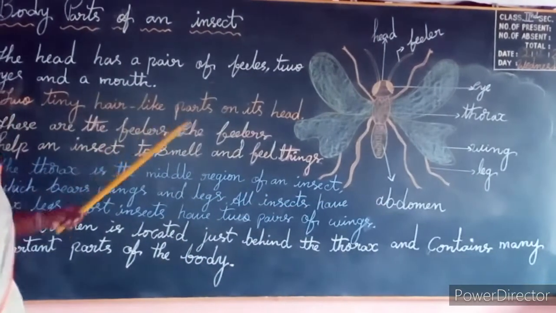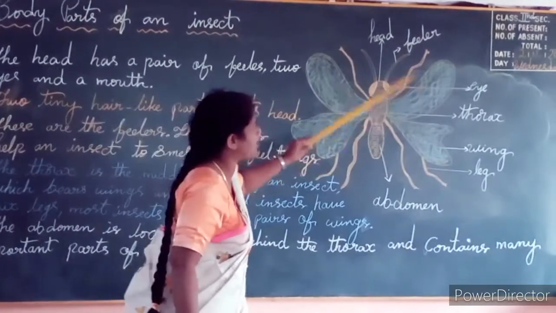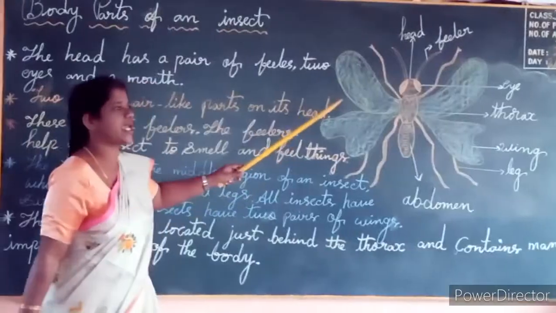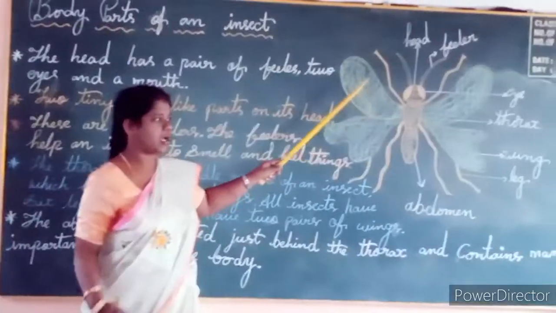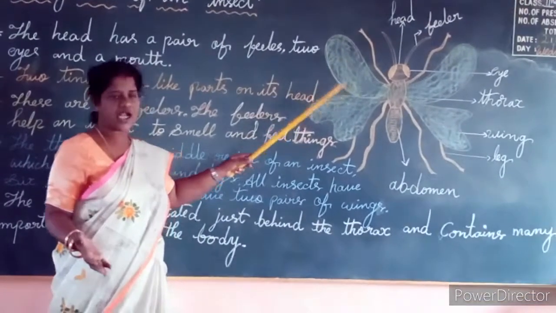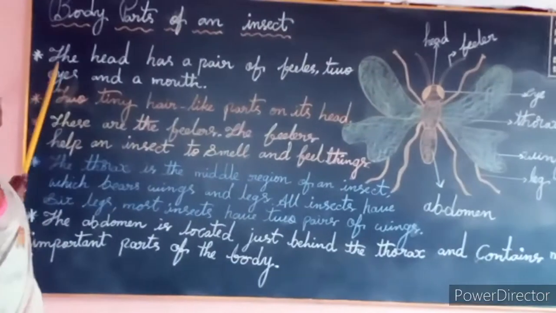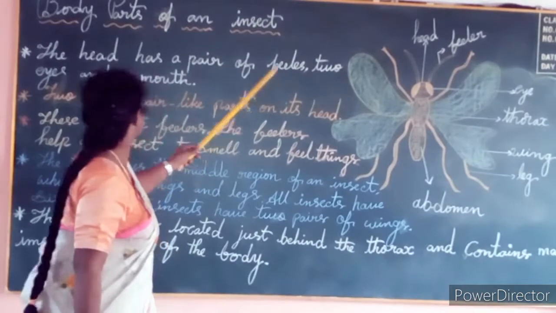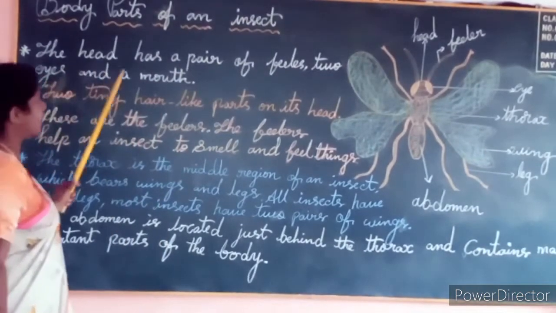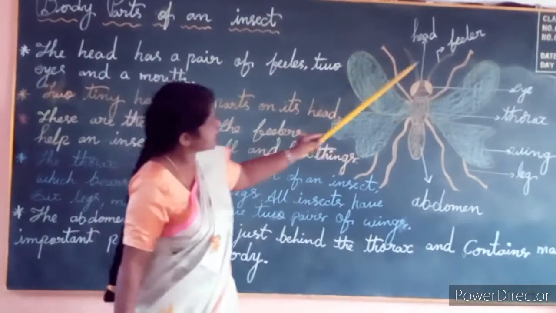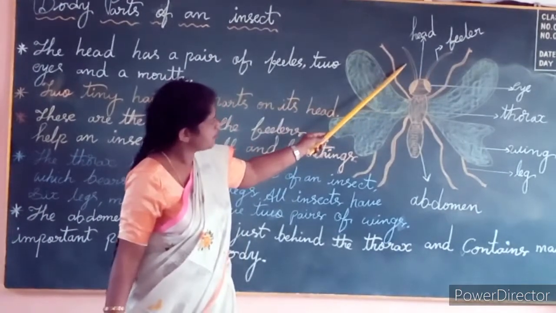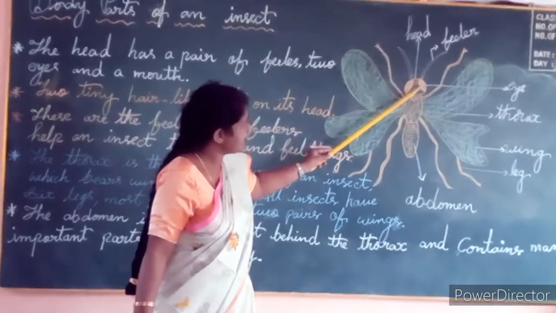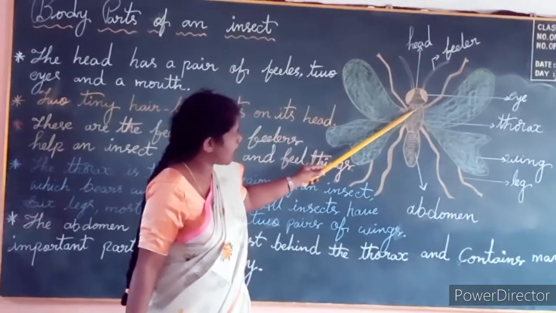Okay. Now let's discuss these points about an insect, how they function and how we can see that the insect is functioning. Okay. Now see. The head has a pair of feelers, two eyes and a mouth. Here, see, a pair of feelers, and one head, and eyes and mouth.